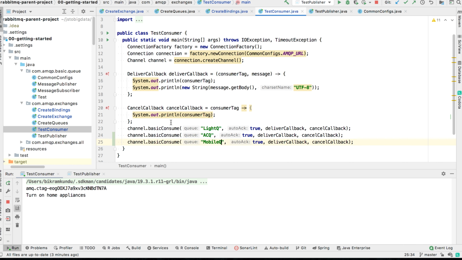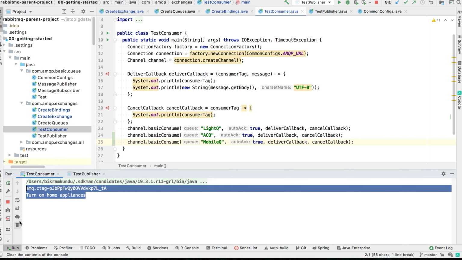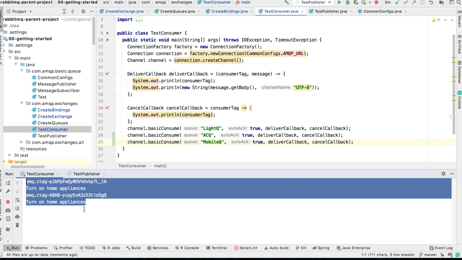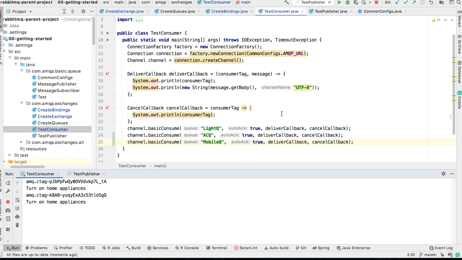So let's just stop this and execute it again. So I already had a message there. I'll delete it. Now I'll publish the message again. And I can see that I have two messages printed on my screen. So because my message will be received by light queue and AC queue.